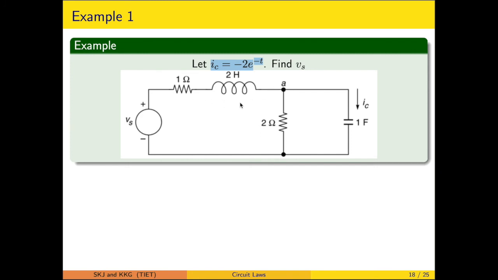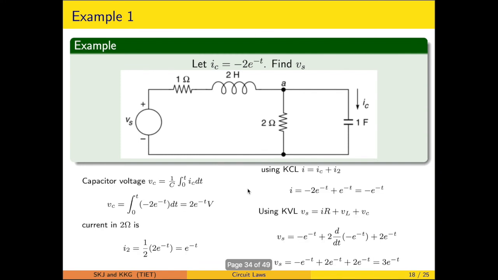Once the current is known, you can apply the KVL to find out this particular Vs. So the steps are simple. First, calculate the capacitor voltage as mentioned, so that integral form of the equation has to be used. Then we will be calculating the current in the 2 ohm, because the voltage across this will be exactly equal to the capacitor voltage. So that particular is known.